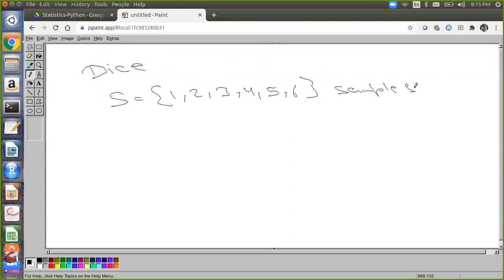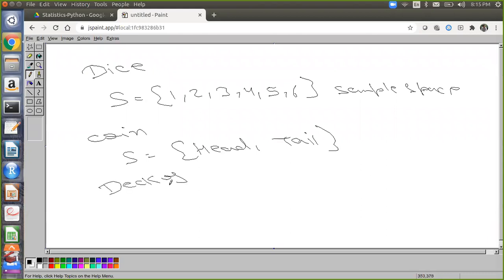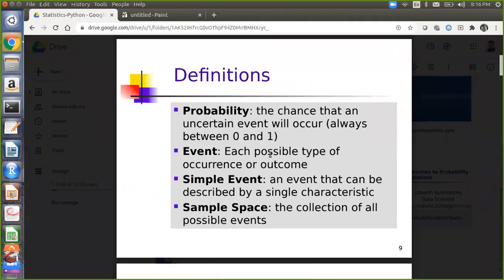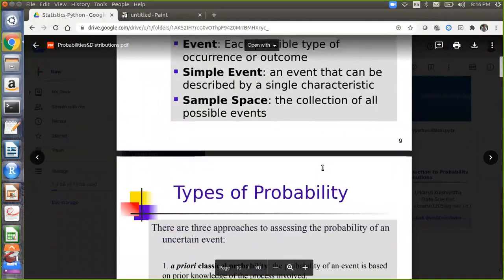What is the sample space for a coin? Head and tail. What is the sample space for a deck of cards? 52, so it will have 52 values. Red heart and all 52 cards, you have to mention the unique cards. So that is called a sample space. The collection of all possible events represents the sample space. These are the basic definitions you have to remember.